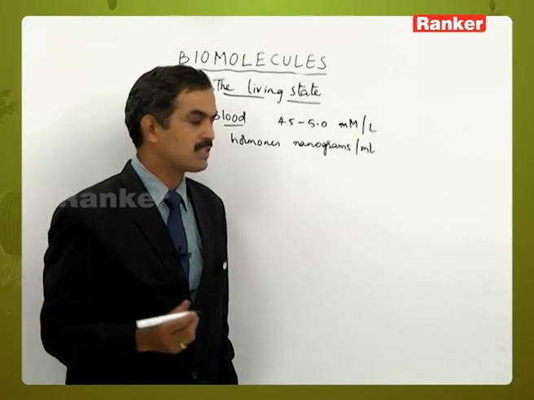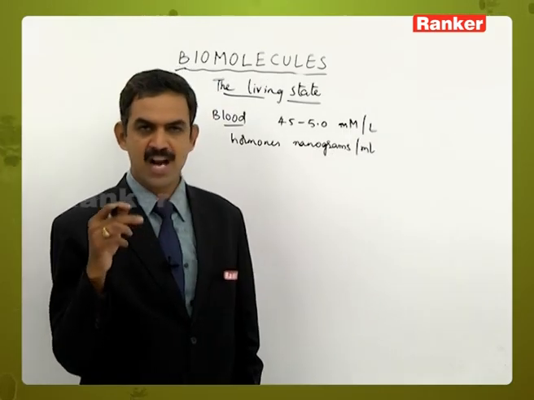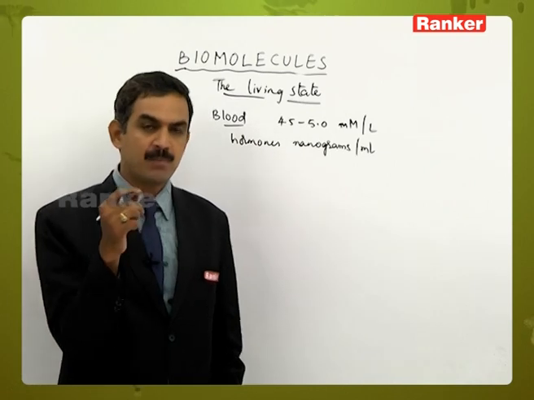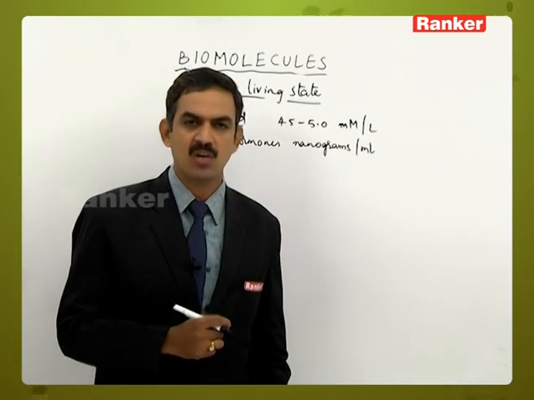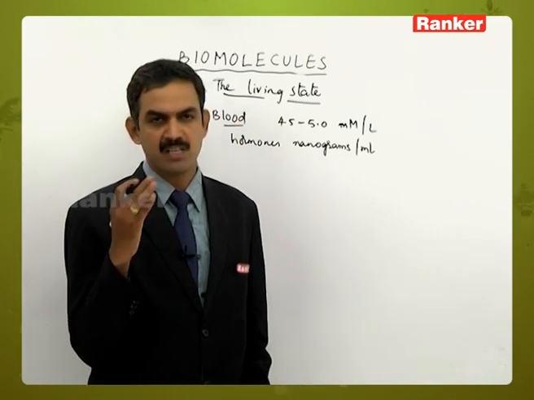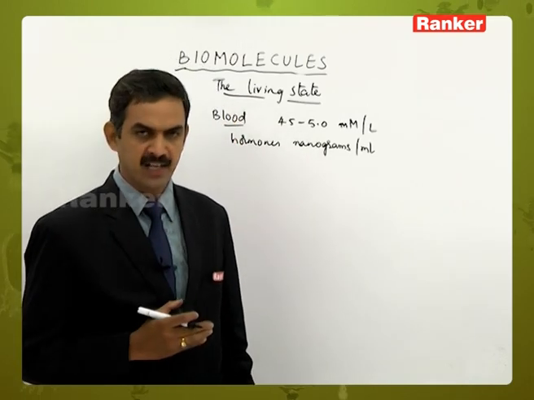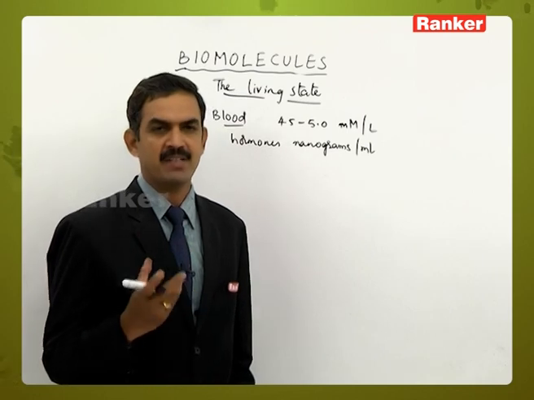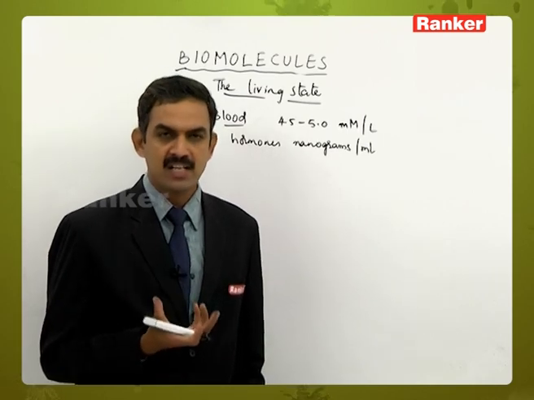It is not the case that all organic compounds are measured with the same unit. Depending upon the required concentration of that particular organic compound, the measurement units will differ. Based on that, we can maintain the steady state in a cell.